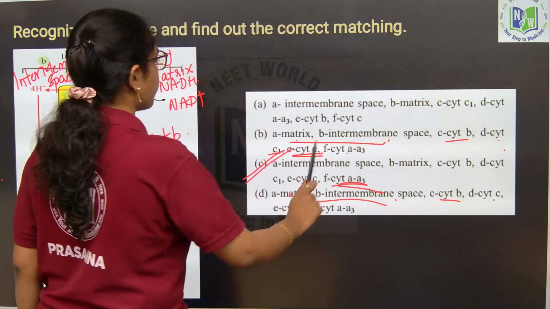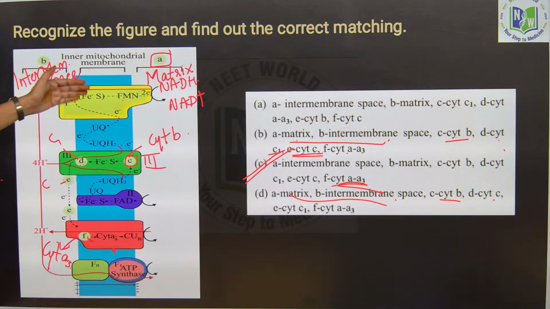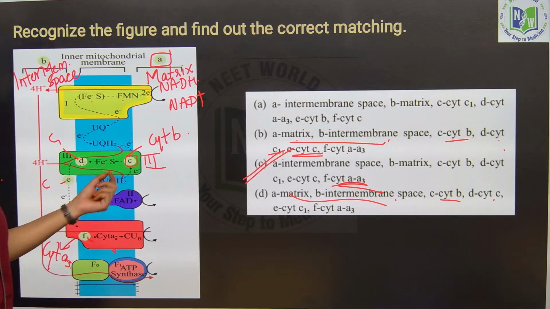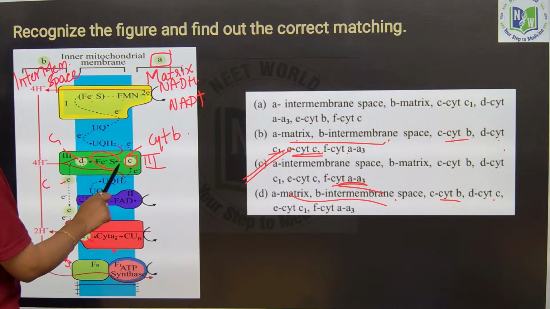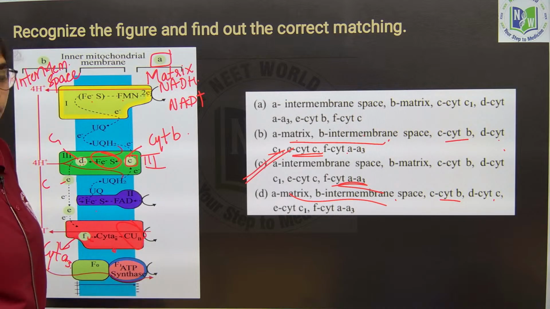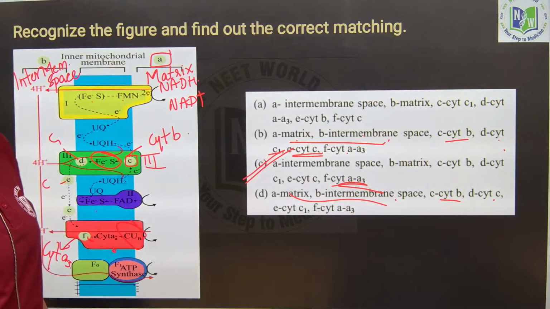Cytochrome a. Fine. And one more point to make you clear: in all these complex 1, 2 and 3, the protein molecule or carrier which is present is iron-sulfur complex, whereas in complex 4 you can see copper ions. Okay. So, make a note of it. So, here this is about the labeling of ETS.